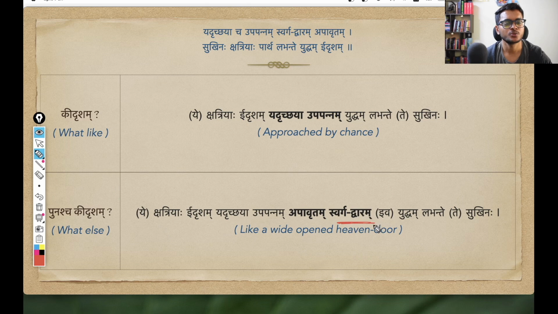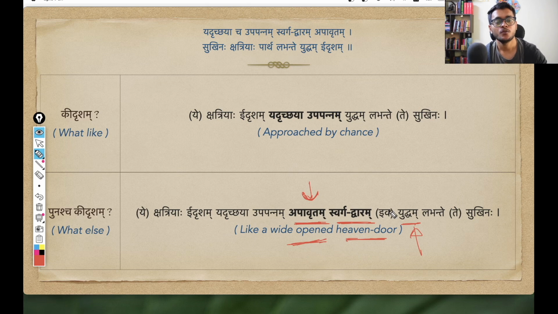So see, swargadwaram is very easy to understand. Swargadwara, the door of heaven. So Krishna is comparing this battle with the swargadwara, with the door of heaven. And that too apavritam. Apavritam basically means something that is wide opened, because this pratipadika apavrita means something that is opened. So apavritam swargadwaram, a heaven door that is wide opened.